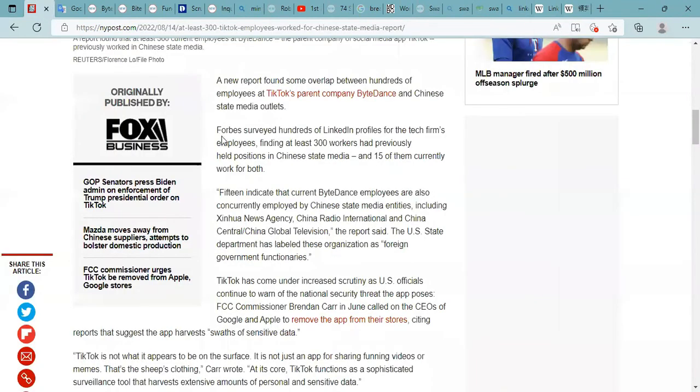All right. So Forbes looked at hundreds of LinkedIn profiles for ByteDance's employees. When it says the tech firm here, it's referring to ByteDance. And they found that at least 300 workers at ByteDance used to work for Chinese state media. So that's what it means by overlap. There are 300 people who work at ByteDance now that used to work for Chinese state media. And 15 of them currently work for both.